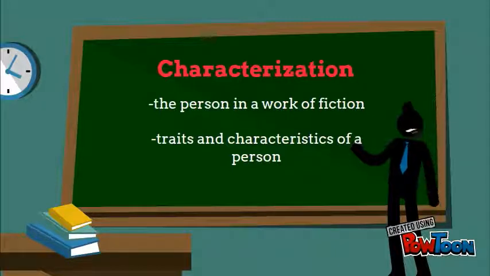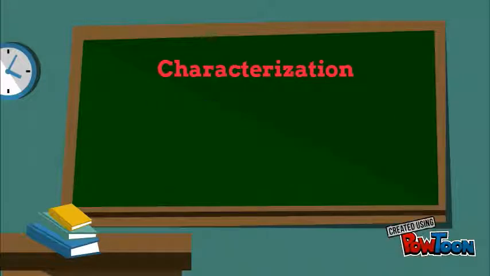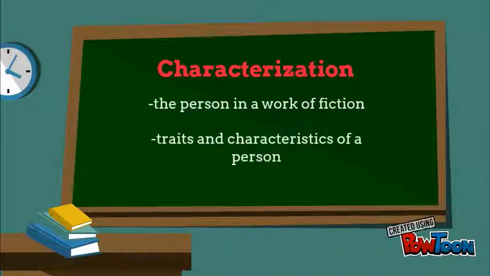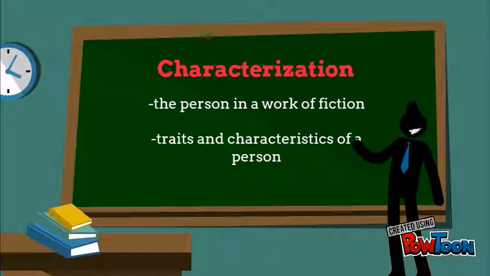In the story, character is basically a very important element of a short story. There are two meanings for the word character. 1. The person in a work of fiction. 2. The traits and characteristics of a person. In a short story, there tend to be two main characters. The main character is called the protagonist, while the character that opposes the main character is the antagonist. In this story of the blind dog, the protagonist is the blind man, while the antagonist is the ribbon seller.